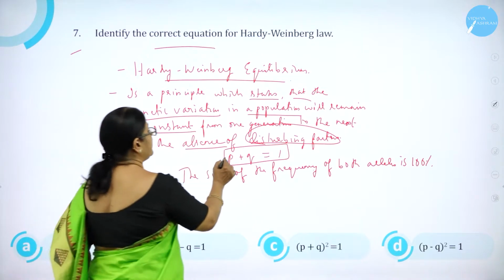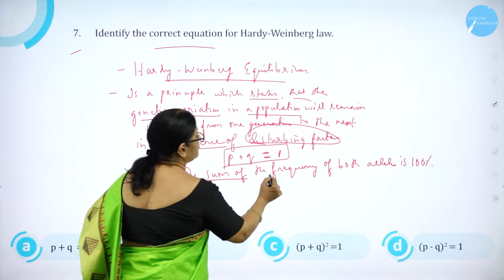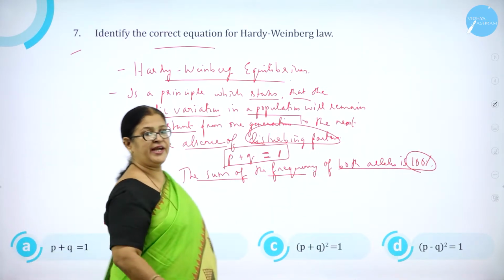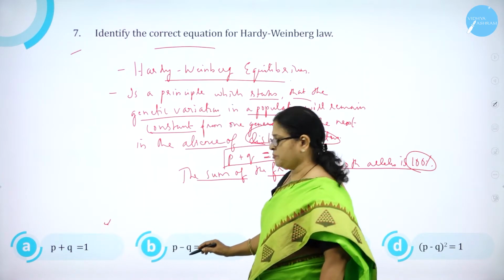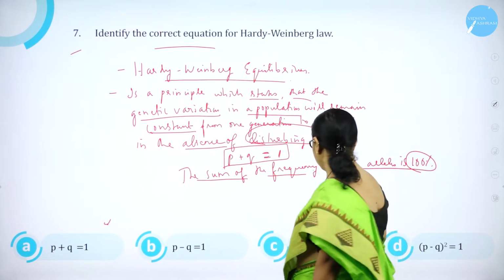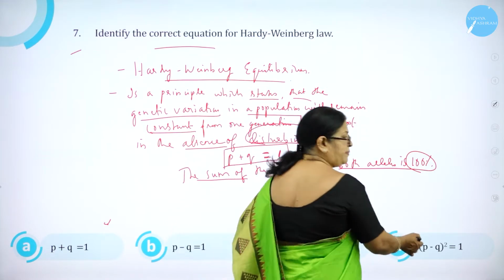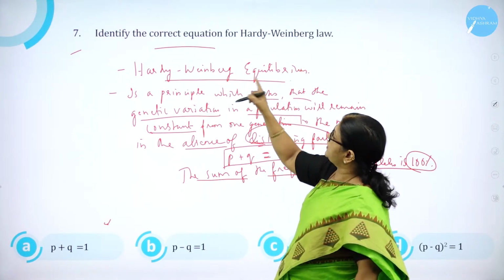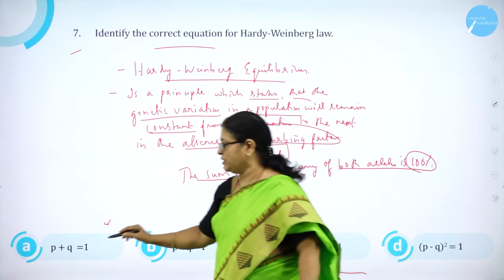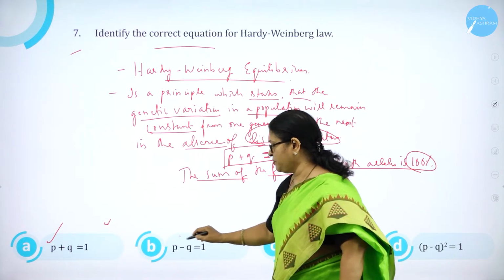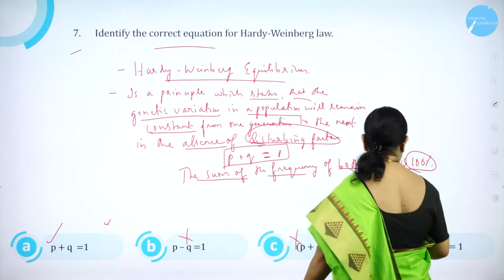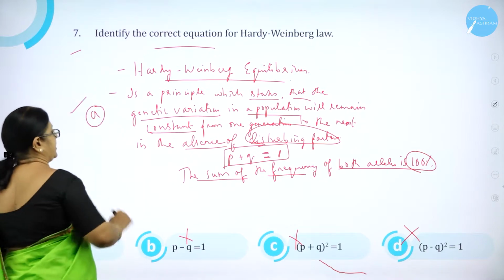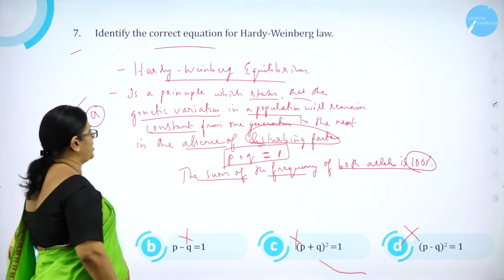So the equation is what? P plus Q is equal to 1. That is the sum of the frequency of both the alleles is 100%. So option A, P plus Q is equal to 1. Option B, P minus Q is equal to 1. Option C, P plus Q whole square is equal to 1. And option D, P minus Q whole square is equal to 1. The correct equation is P plus Q is equal to 1. So option A is correct. Option B is wrong, option C is wrong, and option D is wrong. So option A is correct, the equation P plus Q is equal to 1.